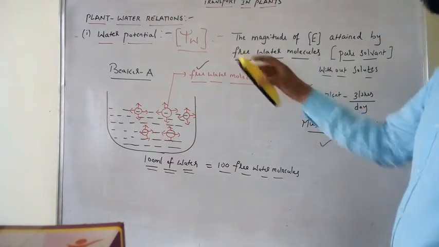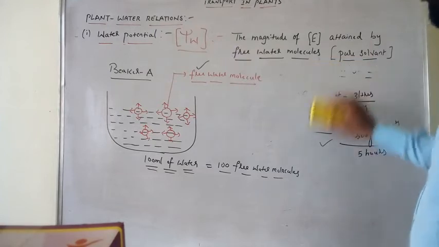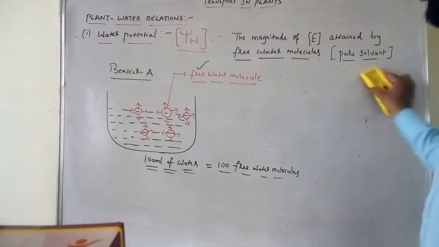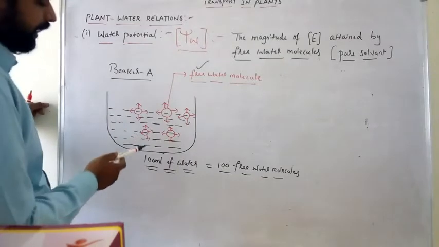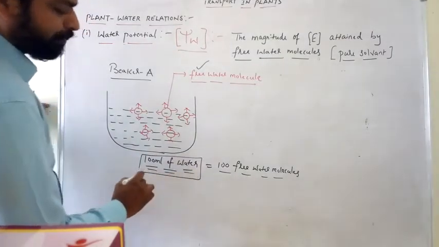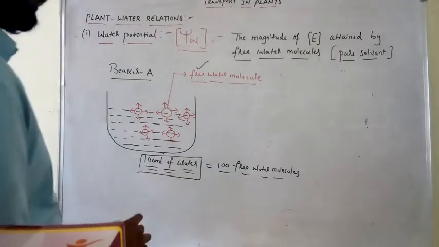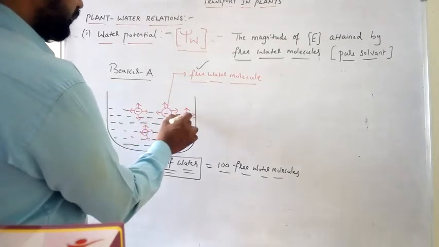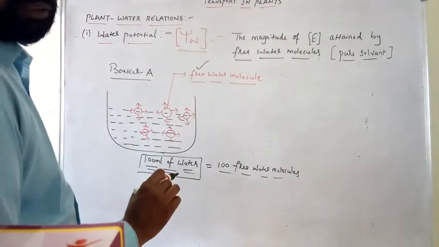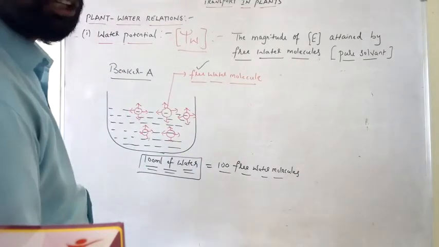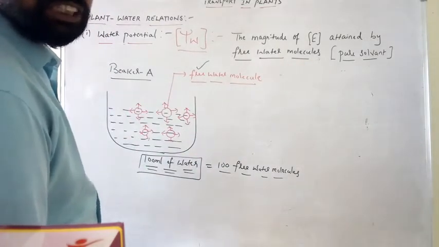Now let us see the water potential in detail. Take beaker A. In beaker A, I am taking 100 ml of water. In this 100 ml of water, each and every dot is a free water molecule. Free water molecule means without any solutes, the water which is free from solutes.